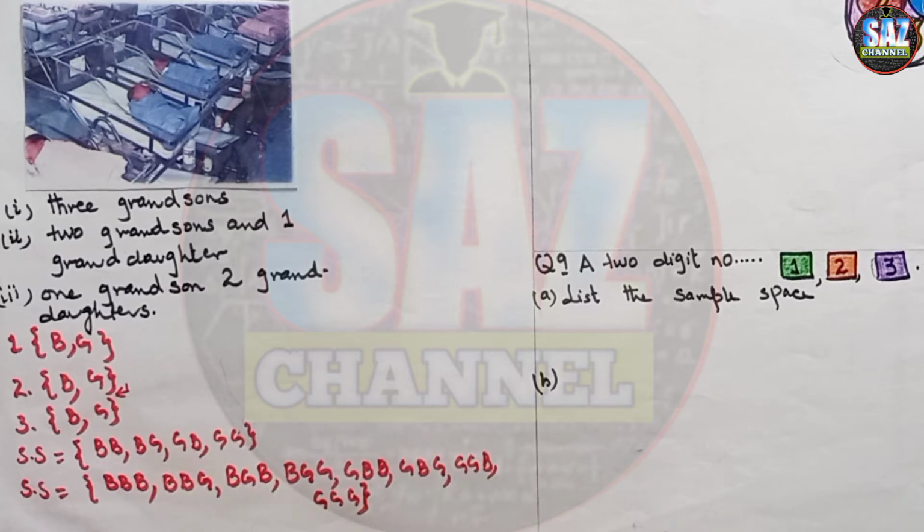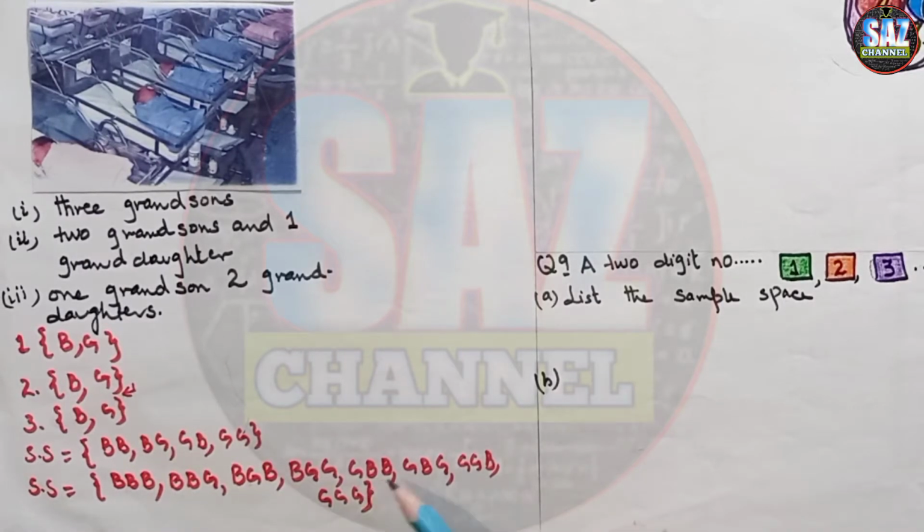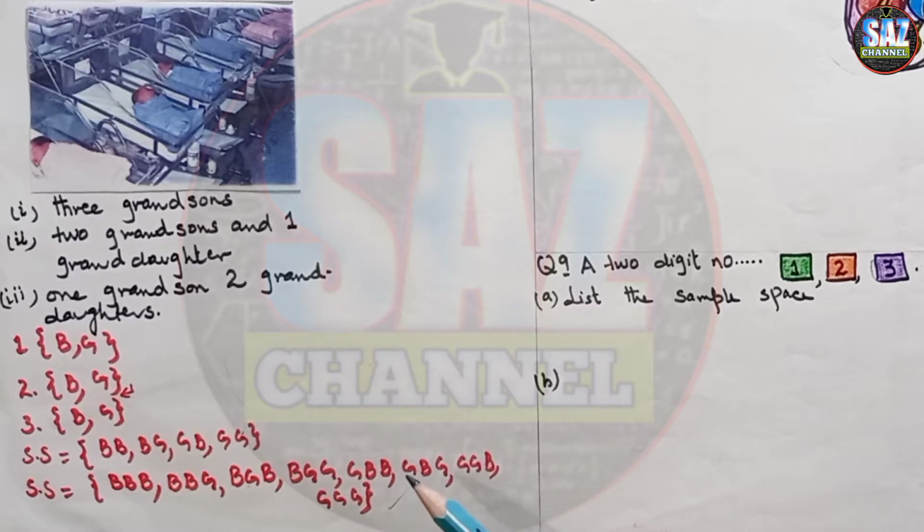This is how we will be completing the sample space for these 3 babies. Now we can see that there are total 1, 2, 3, 4, 5, 6, 7 and 8 possible outcomes.